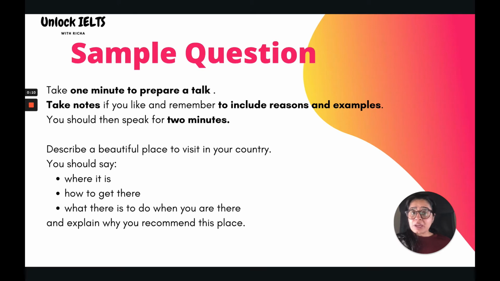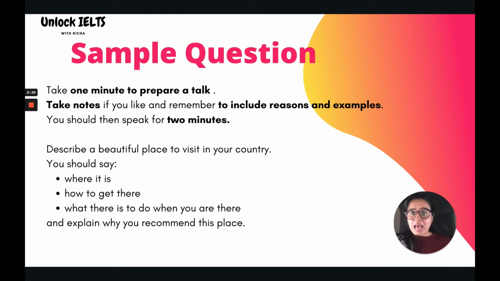In IELTS speaking part 2, you'll be given a cue card to talk on for 1 to 2 minutes. There, you'll be given 1 minute to prepare a talk. You can take notes if you like, and always remember to include enough explanation, reasons and examples in relation to the cue card and the different question prompts given on the cue card. After the end of the 1 minute, you'll be asked to speak on the topic for 1 to 2 minutes.